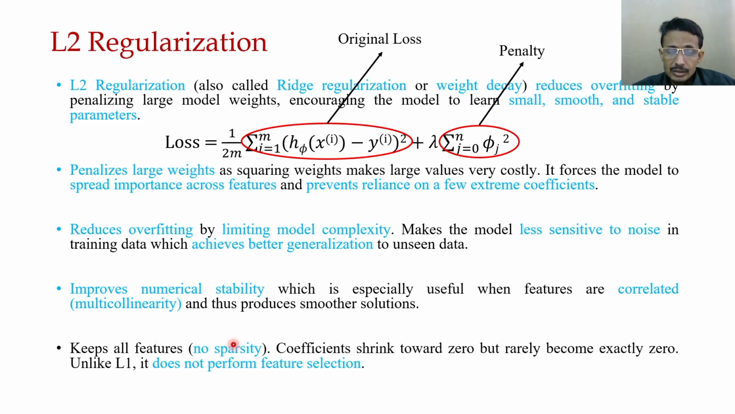It keeps all features, so no sparsity. Coefficients shrink or decay toward zero, but rarely become exactly zero. Unlike L1, it doesn't perform feature selection.